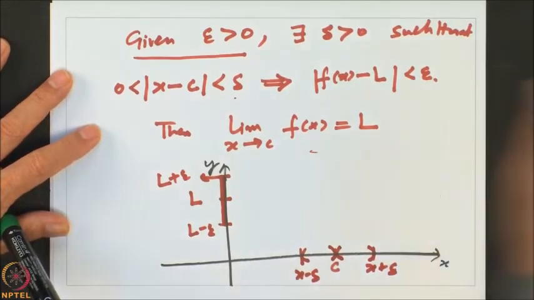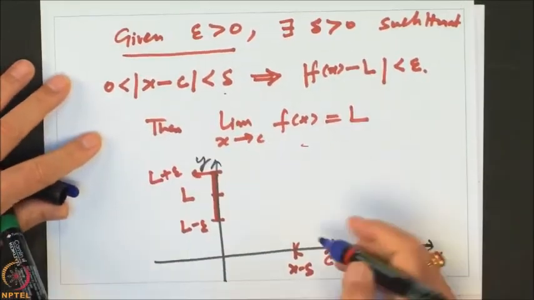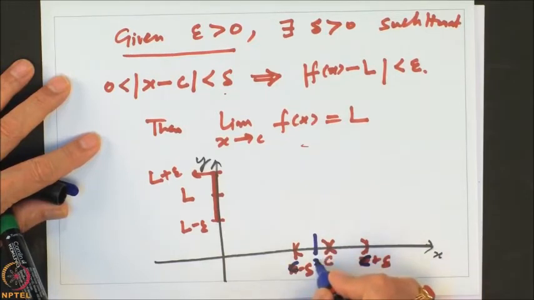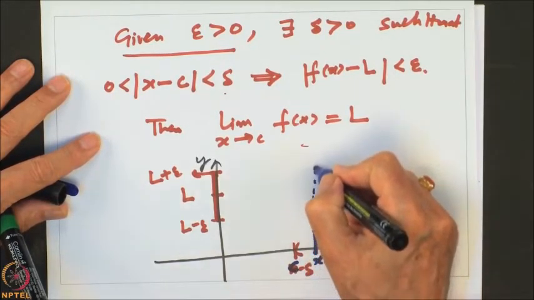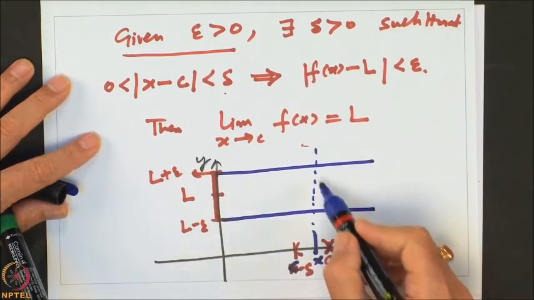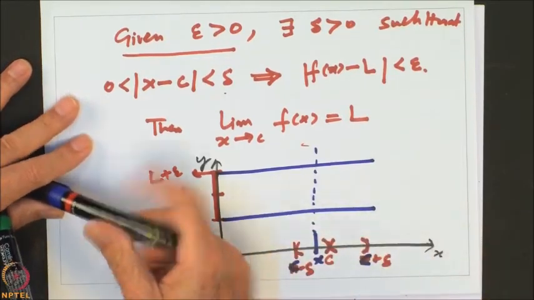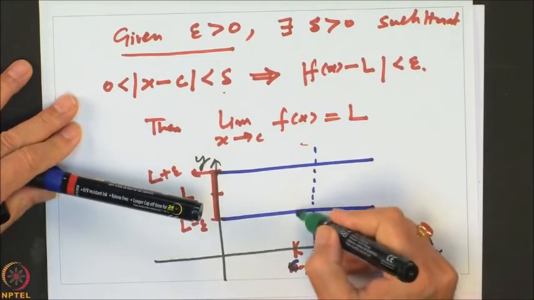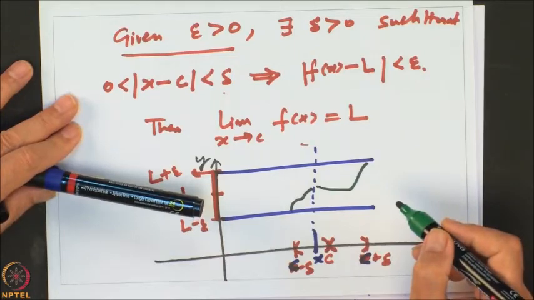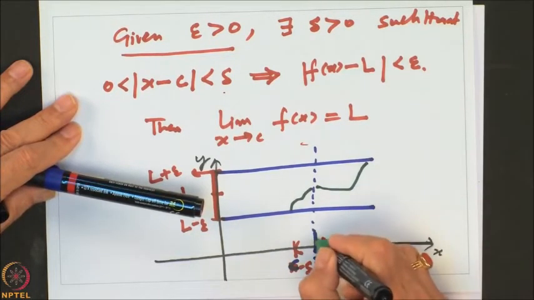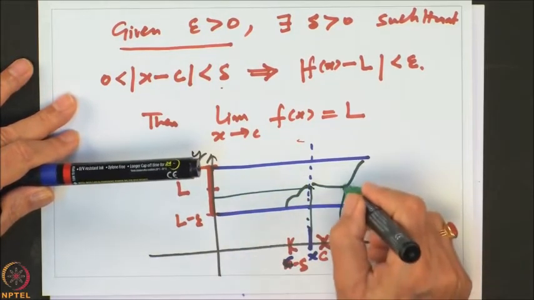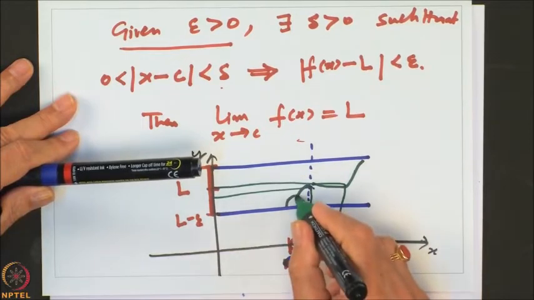and then I take any point here, say this is C minus delta and this is C plus delta. If I take any point x here in between and I look at where the graph hits, the graph of the function should lie between, should be visible in this. That means the graph of the function for these values should look something like this, right. That is how the graph should look, because for every point, if I look at the value, it will be inside here.